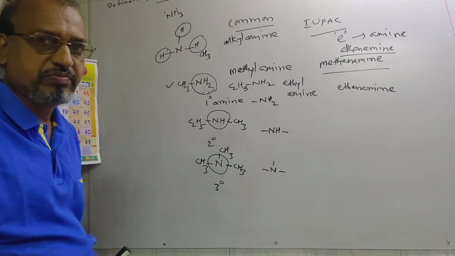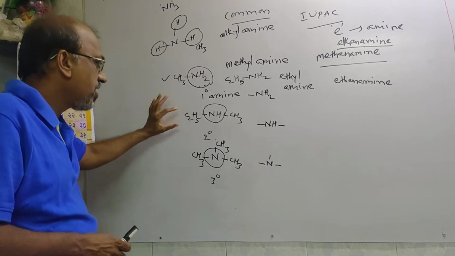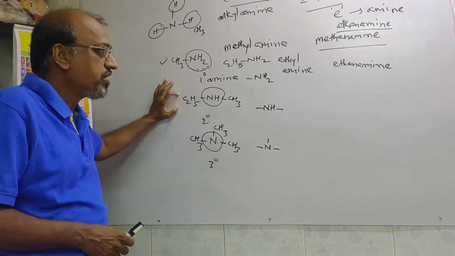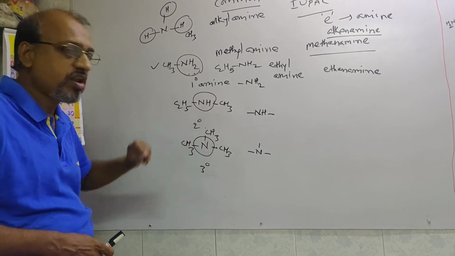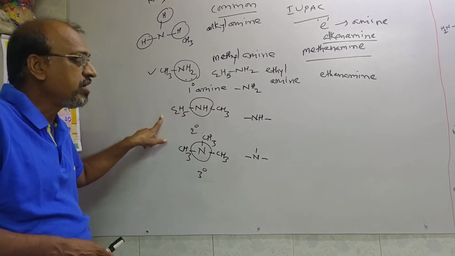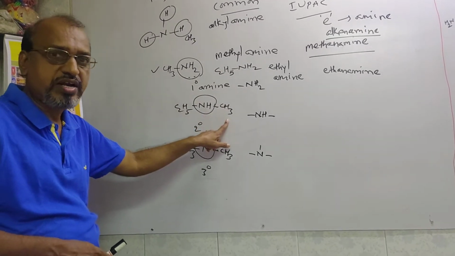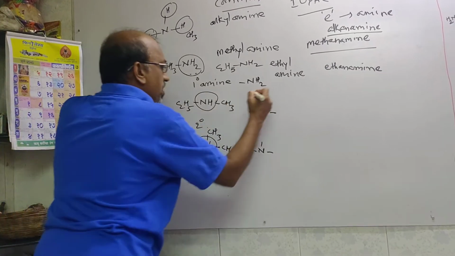About the IUPAC name, you consider the higher alkyl group as the alkanamine, and before that you attach the lower alkyl substituent. Here the higher alkyl group is ethyl, so the alkanamine is ethanamine, and before that the methyl group will be written.